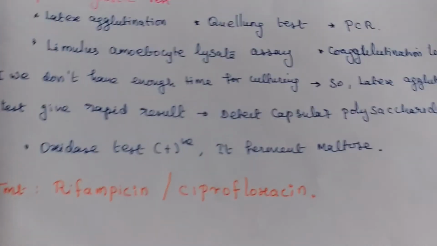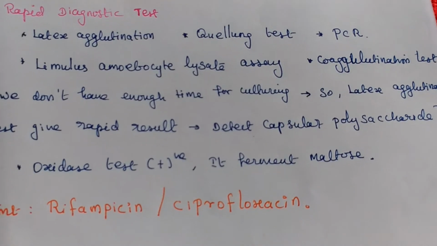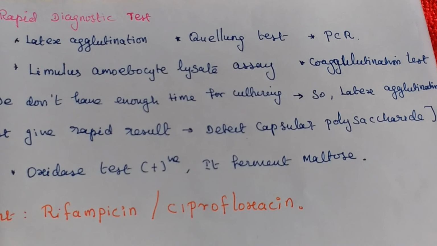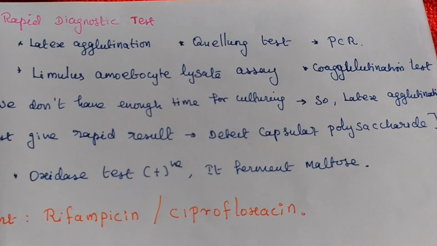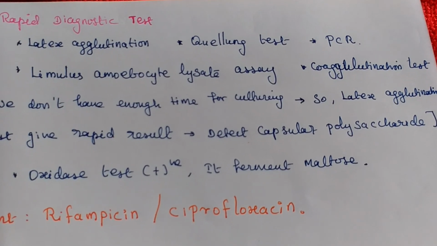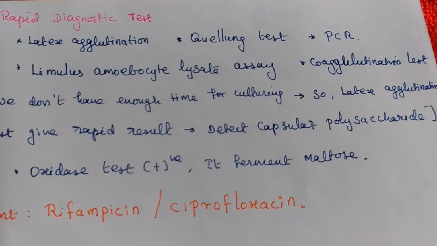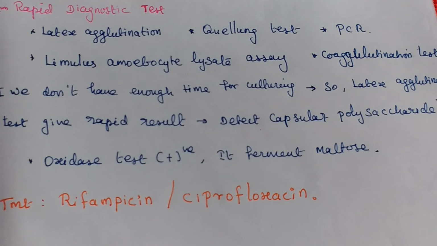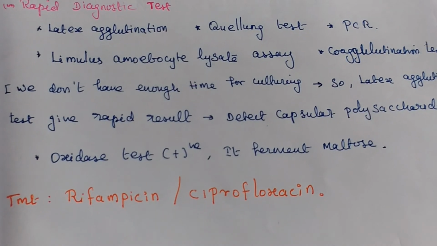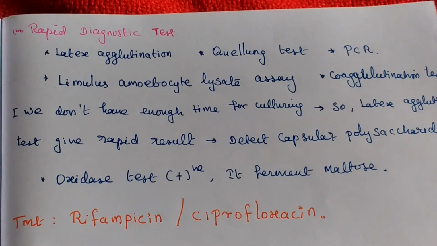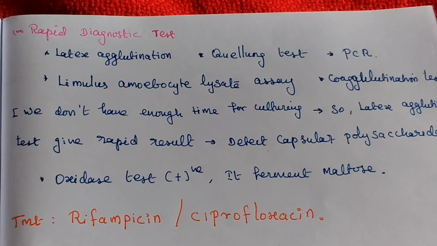Then the latex agglutination test is a very important one, because we don't have enough time for culturing in a Neisseria meningitidis patient, so we will do a rapid test. We can detect capsular polysaccharide. Then for treatment purposes we are using rifampicin and ciprofloxacin. That's all about Neisseria meningitidis.